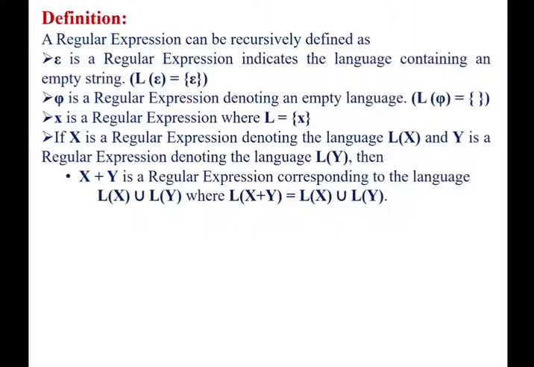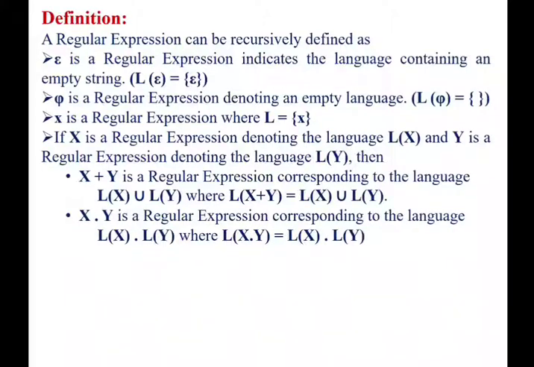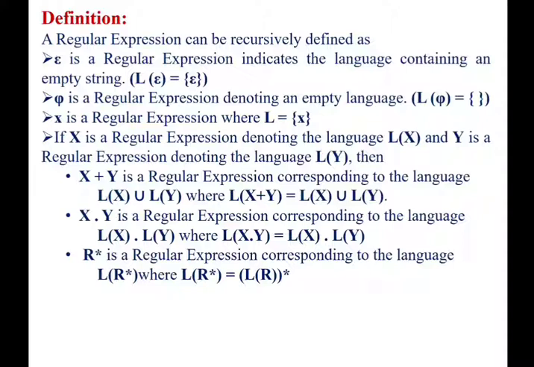If we have two regular expressions X and Y denoting the languages L of X and L of Y, then the union of the two expressions X and Y will also be a regular expression describing the language having strings from X and Y. Similarly, the concatenation of two regular expressions is also a regular expression describing the language containing strings formed from the strings of X then from Y. Kleene closure of regular expression R is also a regular expression containing strings of L of R repeated 0 or more times.